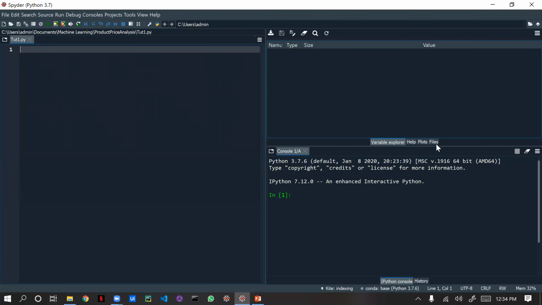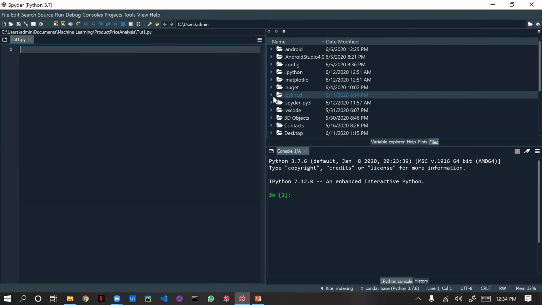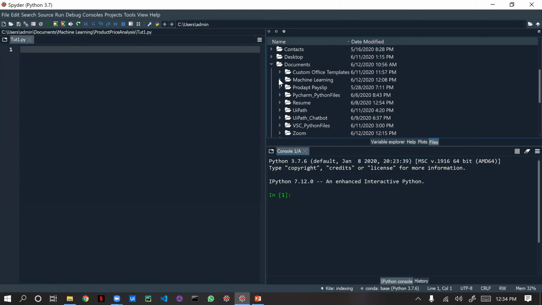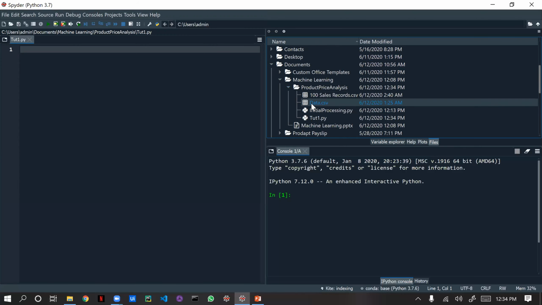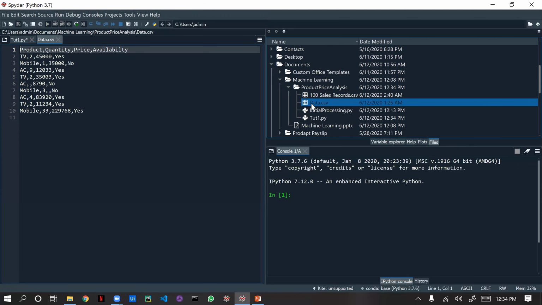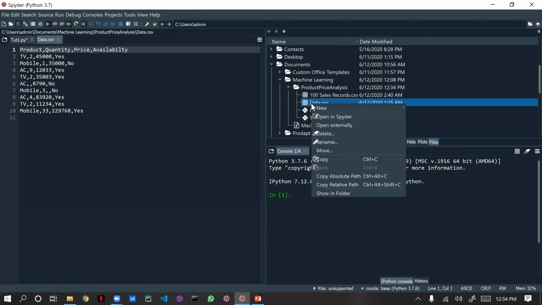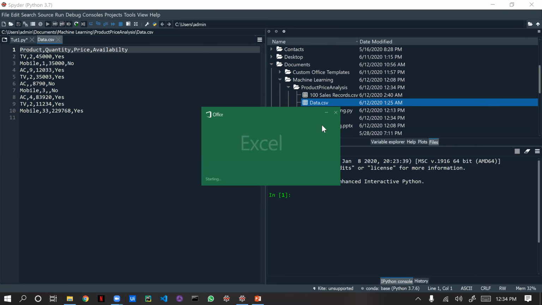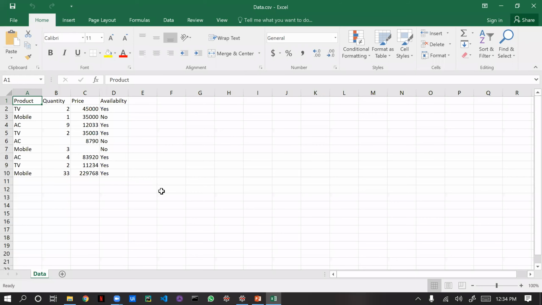Okay, now we'll go to files. Our folder will be under documents, machine learning, product price analysis, and this is the data we are going to work with. We already have the data. We'll open this data, open externally. It will open as a CSV file. So if you see, we have a product and we are going to analyze its price.